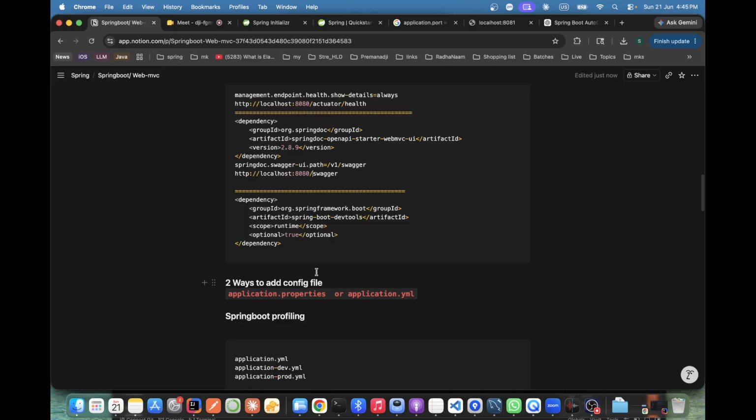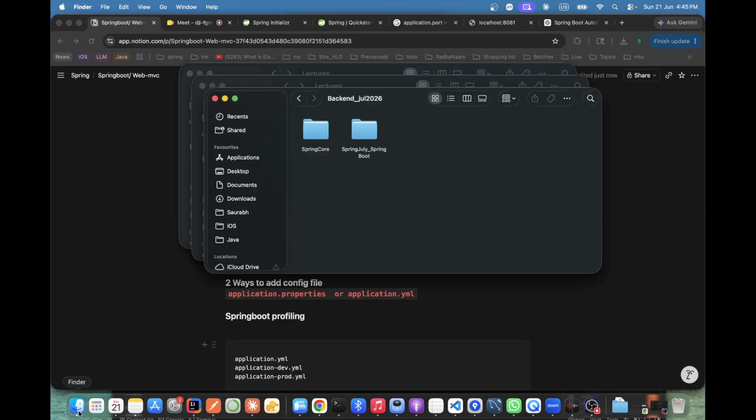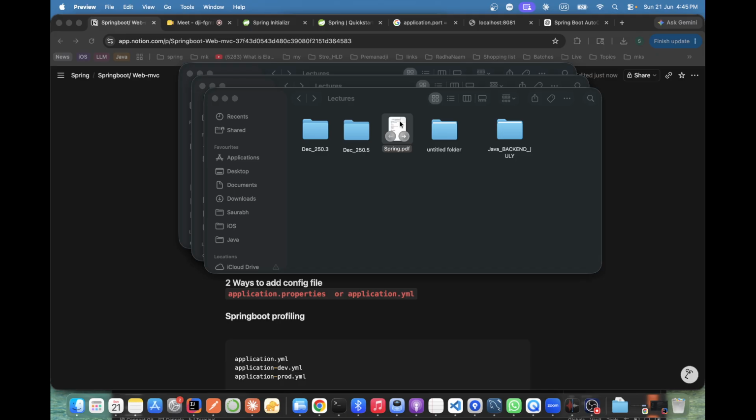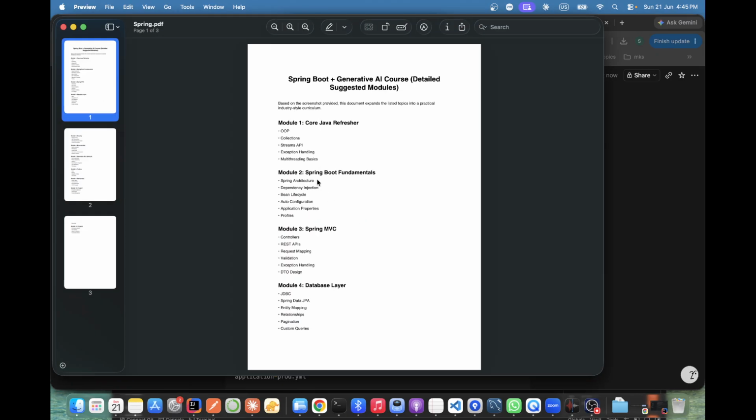Now, as per the syllabus, let me show you where we are. We are in module 2. We have done auto configuration, and now we are understanding application properties and profiles.